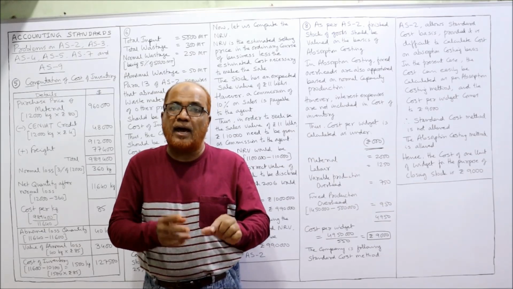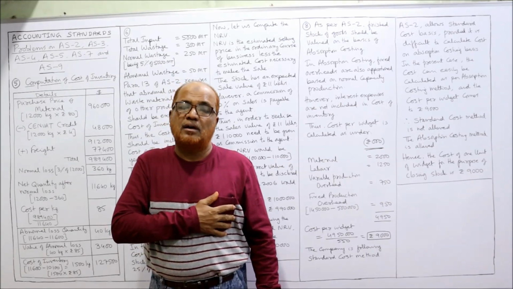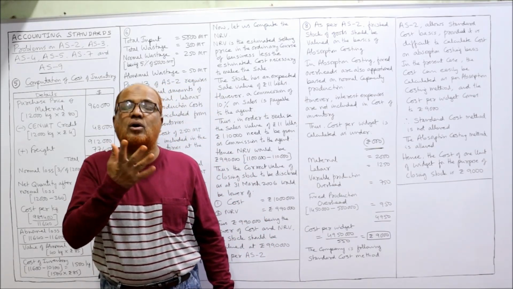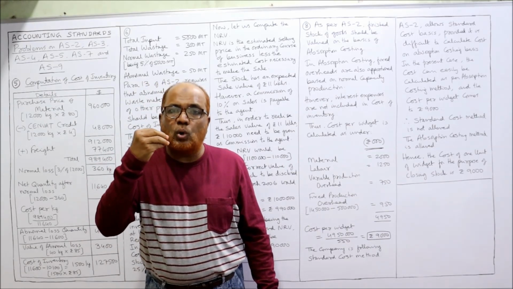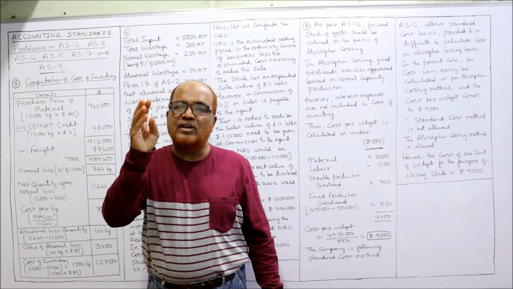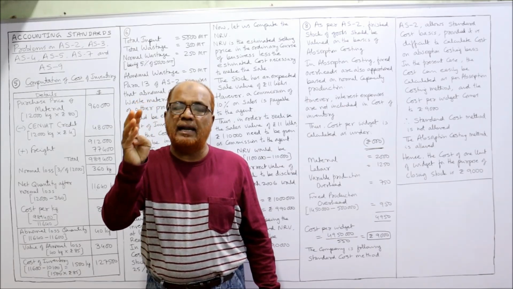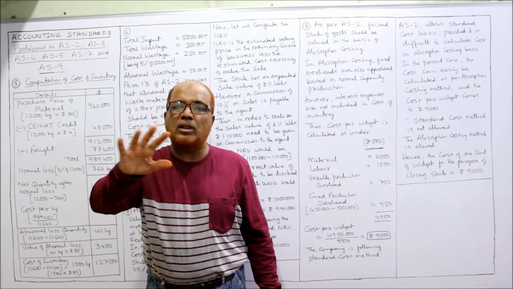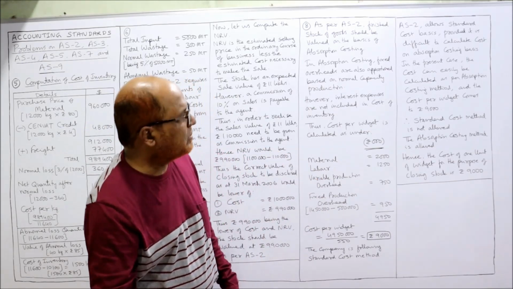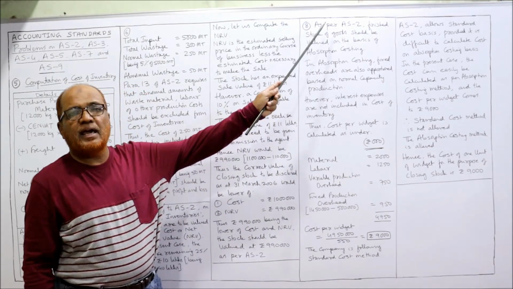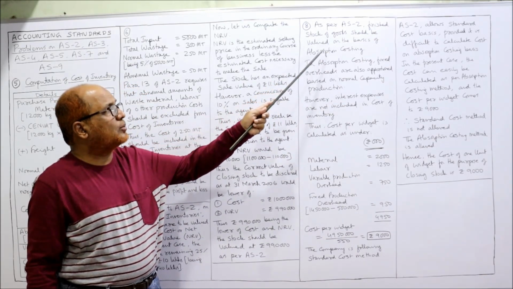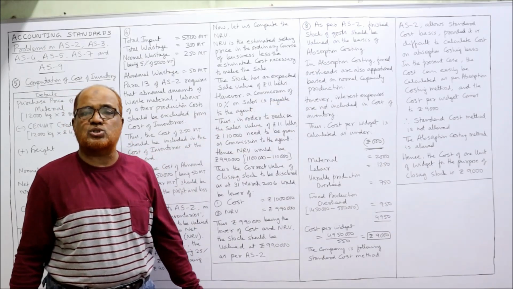So, excluding interest charges. Remember, interest charges are not production cost. It is a financial cost. So excluding interest charges, we include all fixed overhead, variable overhead, labor, material, all these costs to calculate the absorption cost. Now see carefully, as per AS2, the stock of finished goods should be valued on the basis of absorption costing.